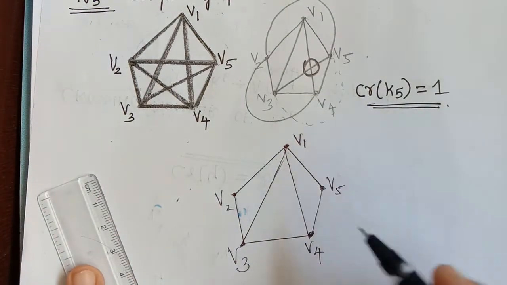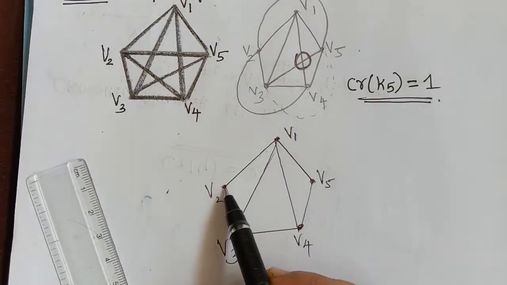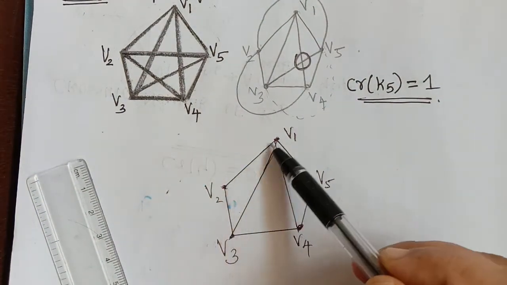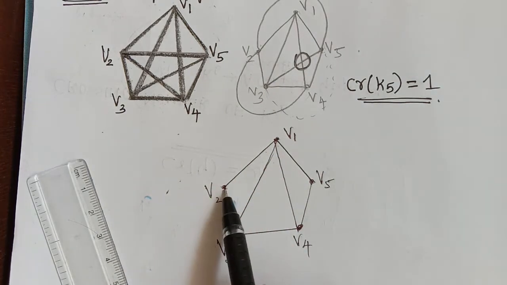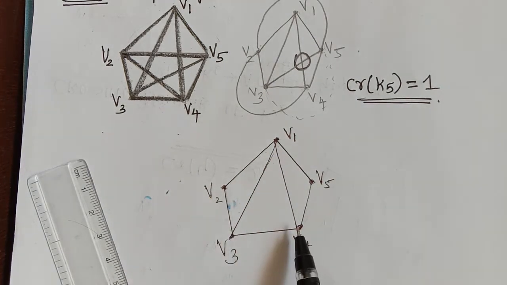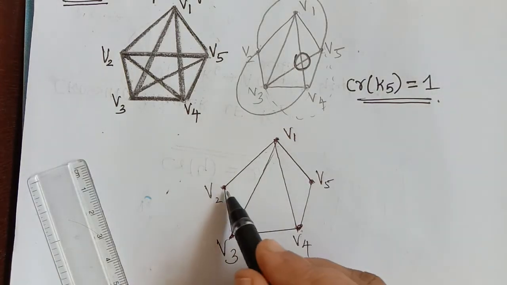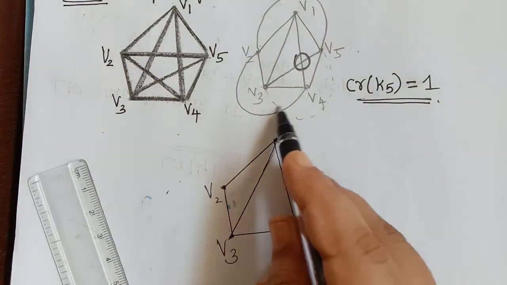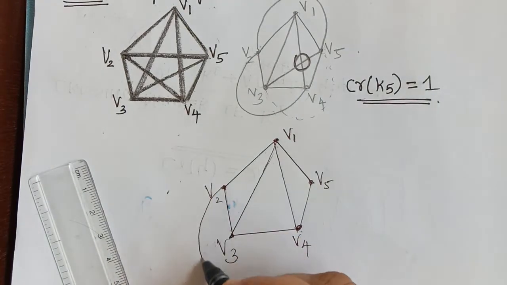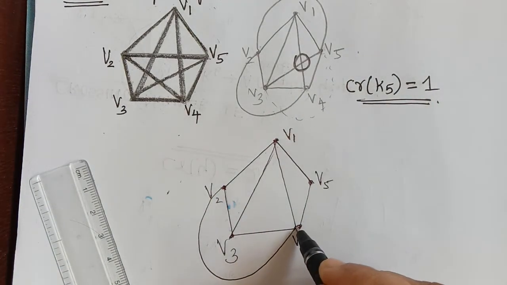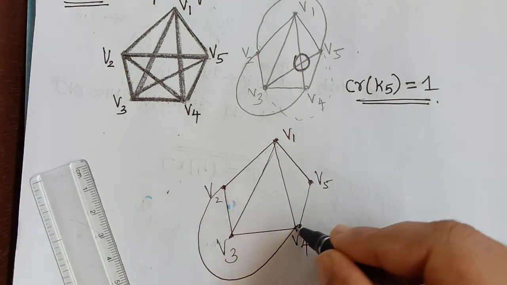Next we will be drawing V2, which is already adjacent to V1 and V3. But if we draw from V2 to V4, there will be one crossing. To avoid it, we took this edge in this way so that there is no crossing. So far there is no crossing.